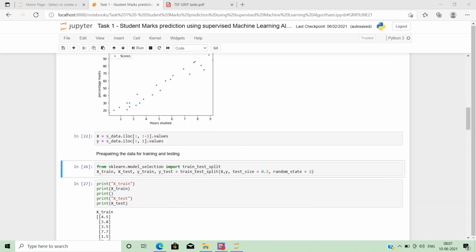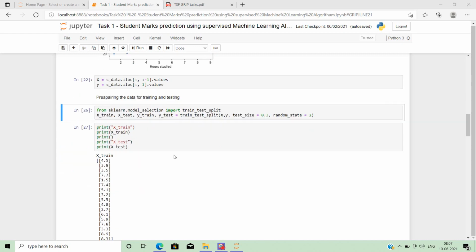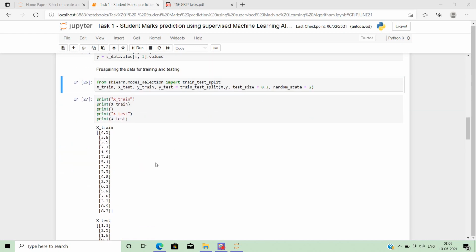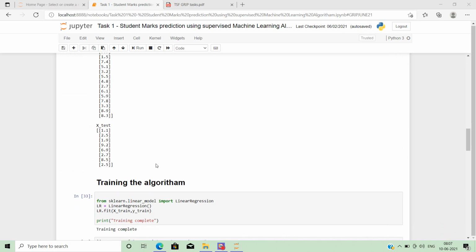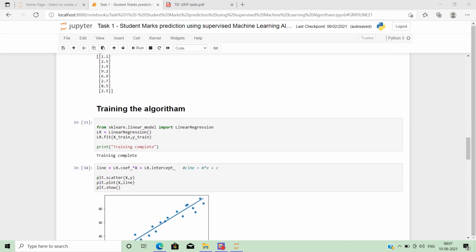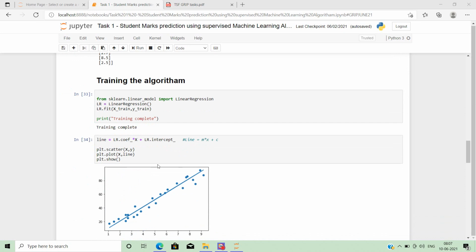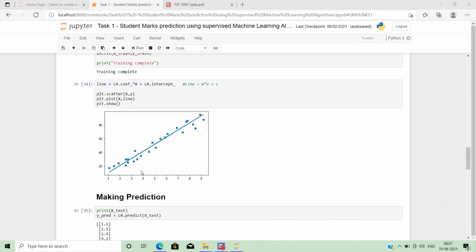Now we are preparing our dataset for training and testing. For this we have used linear regression. First we have to train our data, then we have plotted our data.